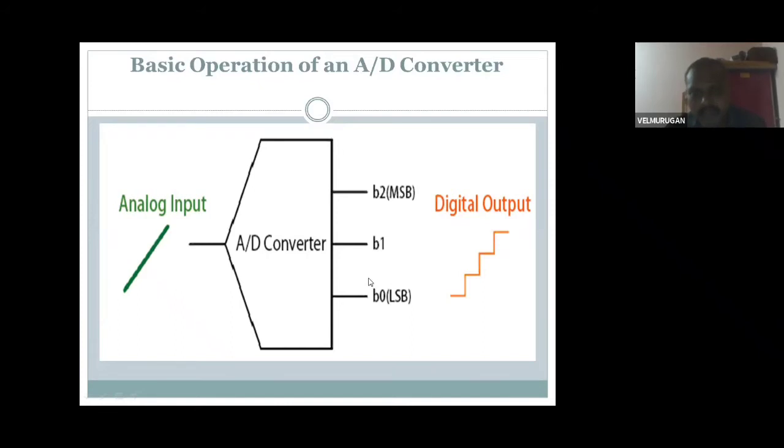Then it is converted bitwise, bit 1, 2, 3, 4, and it comes out as 0, 1, 2, 3, 4 in this way. This is the digital output 0, 1, 2, 3. That is the analog to digital conversion, with the least significant bit and most significant bit. The least significant bit is 0, the most significant bit is 1. If you take 8 bits, the first bit is the least significant bit and the last bit is the most significant bit. If we take a continuous 0 0 0 1, the 0 at the start is the LSB and the last is the MSB.